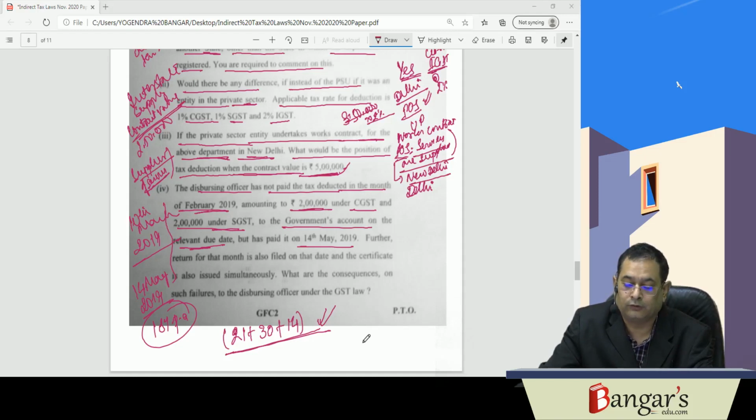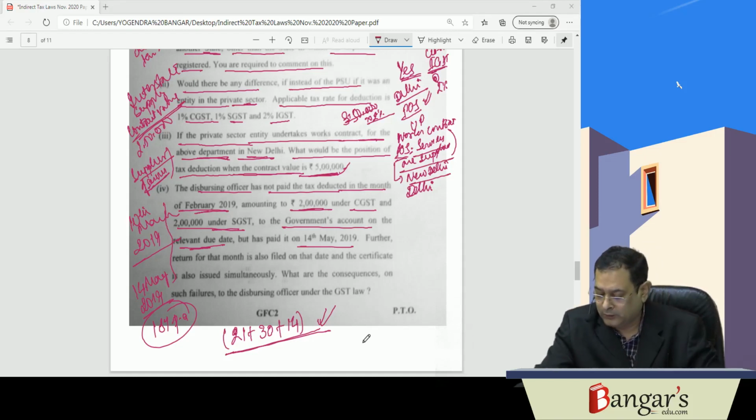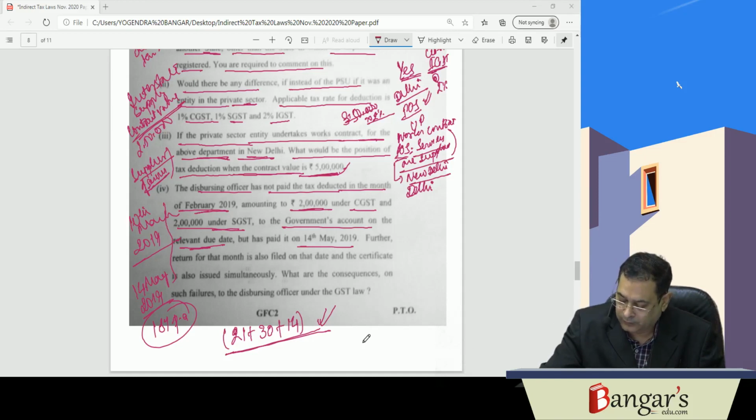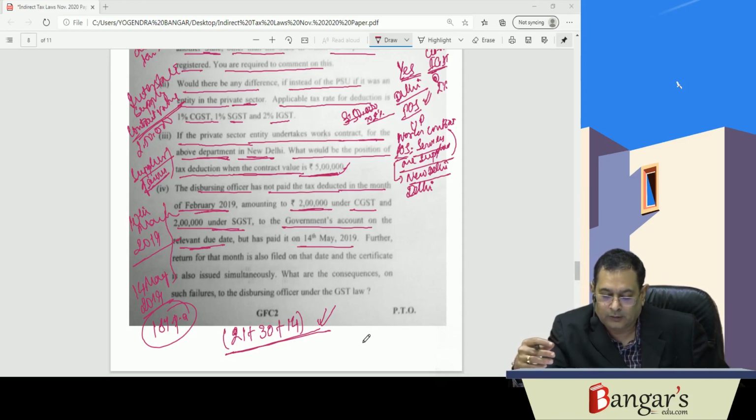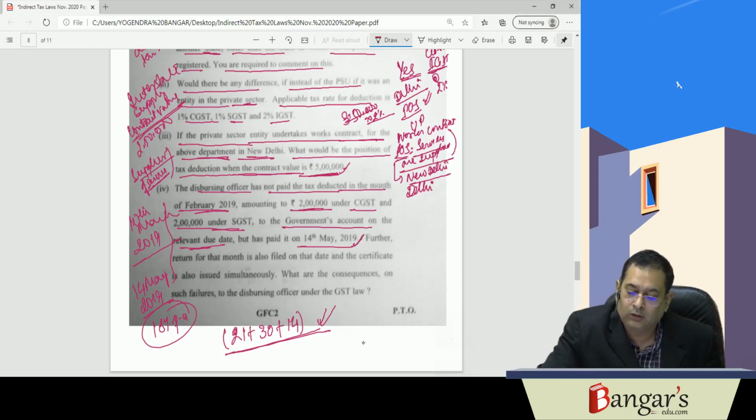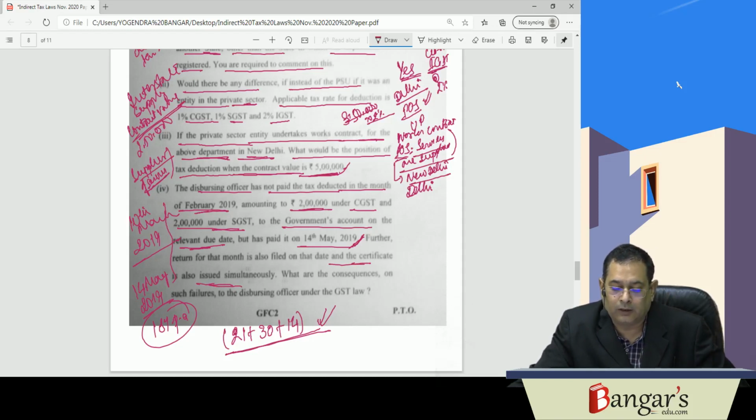Now in this case, if the certificate is not issued within a period of say 5 days from crediting the amount to the treasury of the government, then fees is levied at the rate of say 100 rupees every day, but subject to a maximum of rupees 5,000. But the same certificate here has been issued on the same day. The certificate has also been issued simultaneously on the same day. Therefore, in this particular circumstance, this fees of rupees 100 per day, the CGST element and the SGST element, will not be levied.